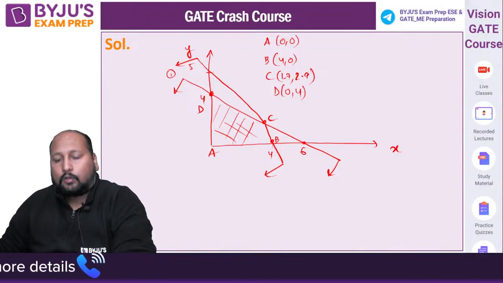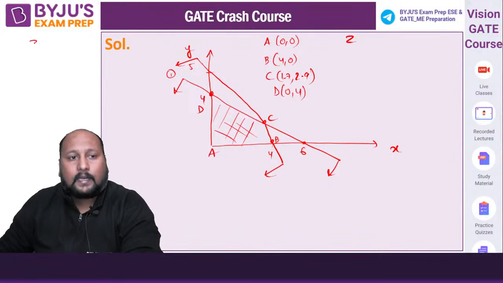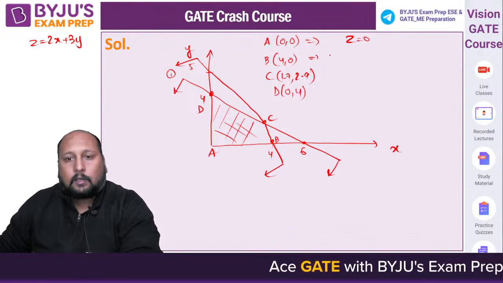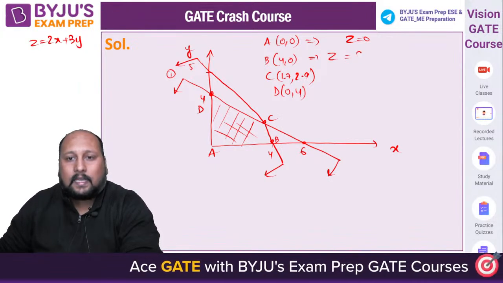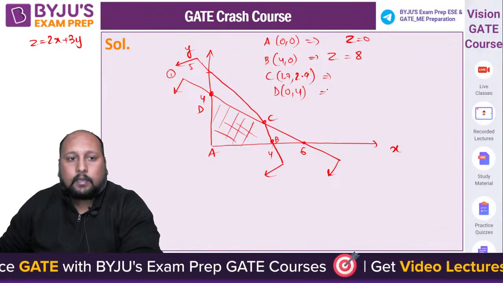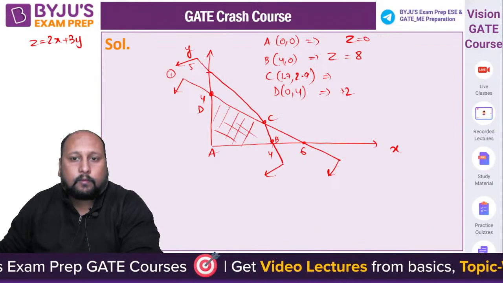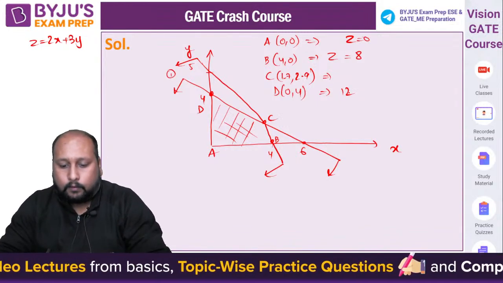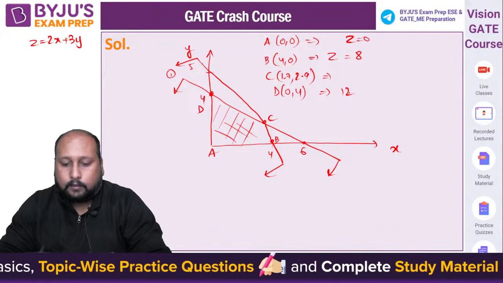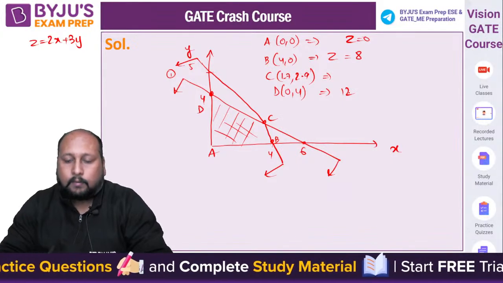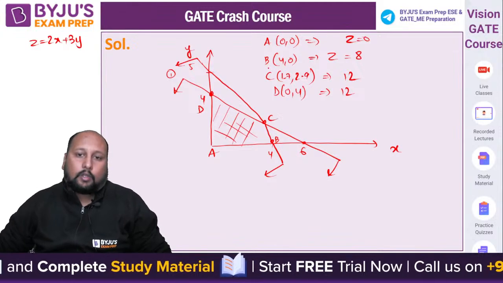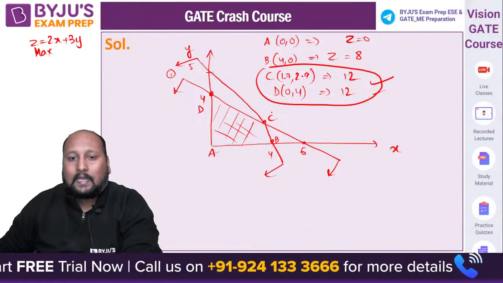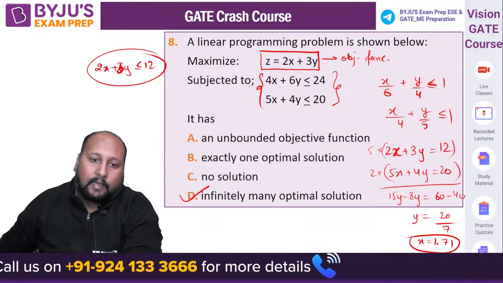Now calculate z is equal to 2x plus 3y. At A this is 0. At B this is 8. At D, 4 threes are 12. At C, 1.7 into 2 plus 3 into 2.9, you are getting near about 12. So we can surely say, because this is a maximization problem, we get the maximum value at C and D. So this is an example of infinitely many solutions.